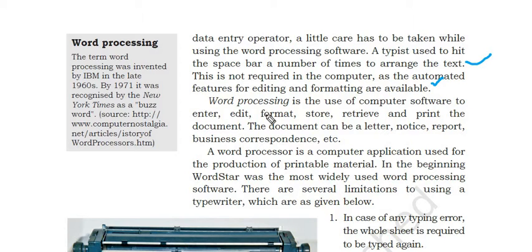Word processing software is used to enter the text, to edit the contents, to format the contents, meaning to change and make it attractive, to store the contents in the hard disk so that we can retrieve and access it later as per our requirement, and print the document. After creating a document, a letter or something, you can take the printout. The documentation can be a letter, notice, business correspondence, anything, right?